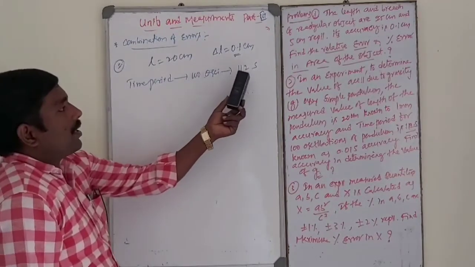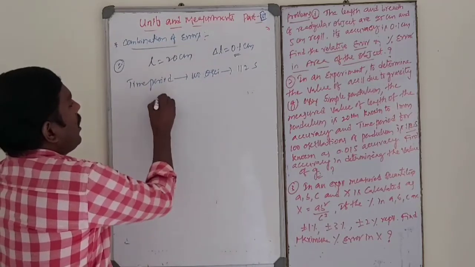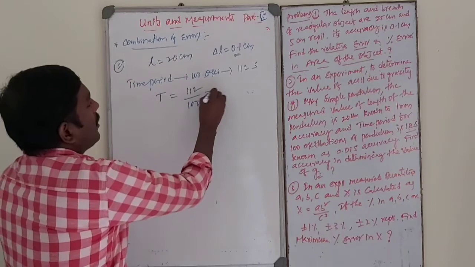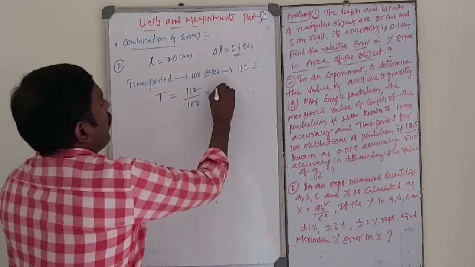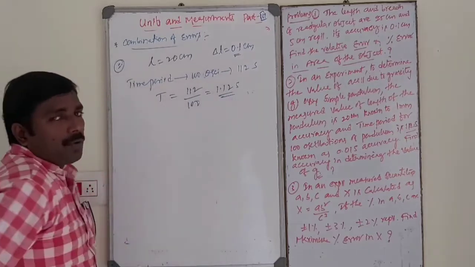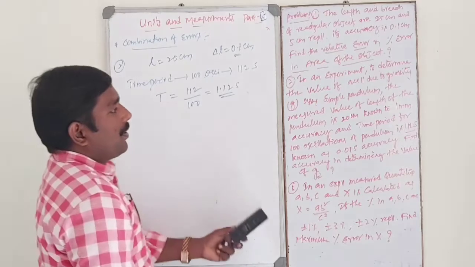For 100 oscillations it is 112 seconds, so for one oscillation it is 112 by 100, that is 1.12 seconds. Okay, this is the time period.